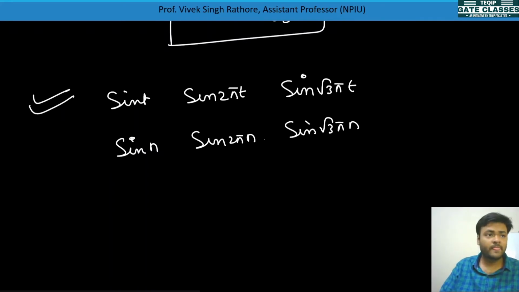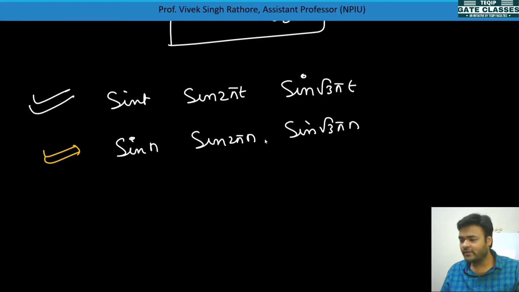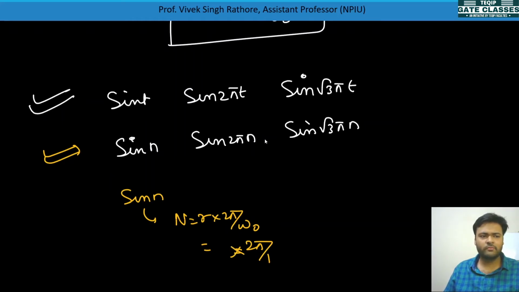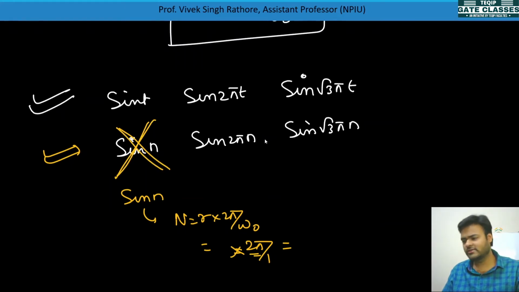Now, blindly you cannot say that this is periodic; we need to check it. Like sin n is there, so its fundamental time period will be n = r × 2π/ω0, so 2π/ω0 will be equal to 2π/1. Whatever r you keep, you cannot make it an integer value. So this signal is a non-periodic signal.